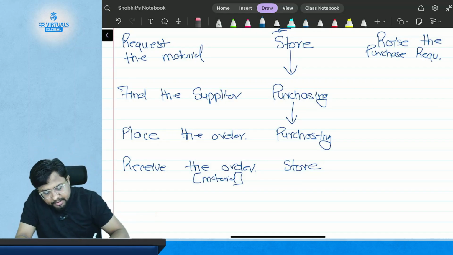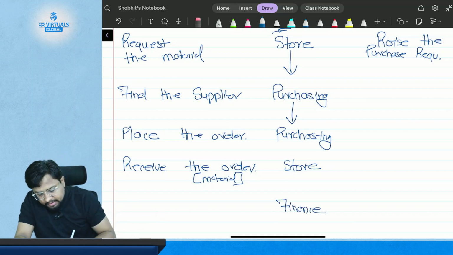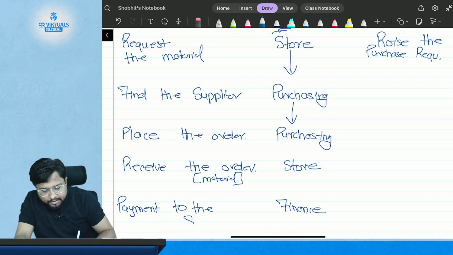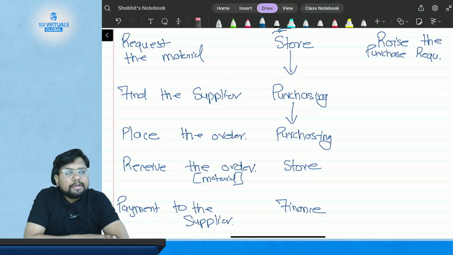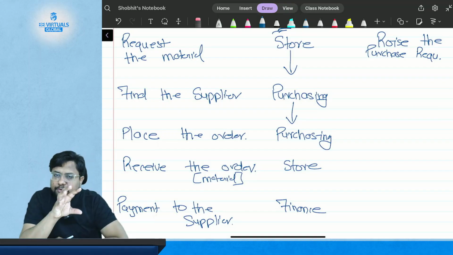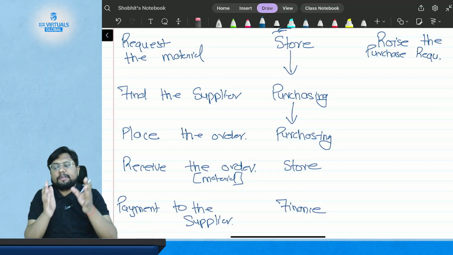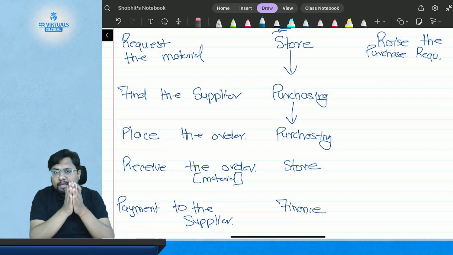The store department will send the invoice to the finance department, where they will make the payment to the supplier for the purchase of material. Okay. So these are all the steps and stages involved before acquiring the material.